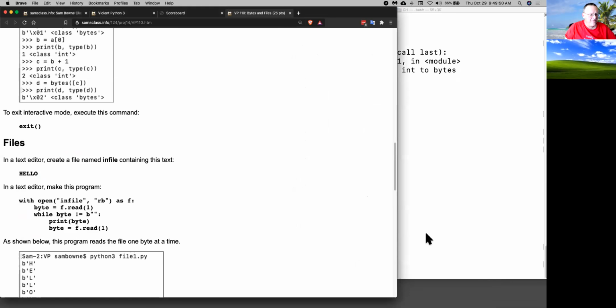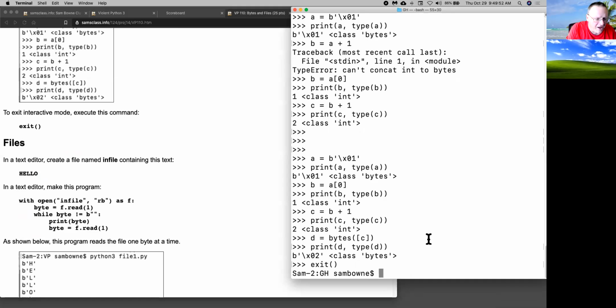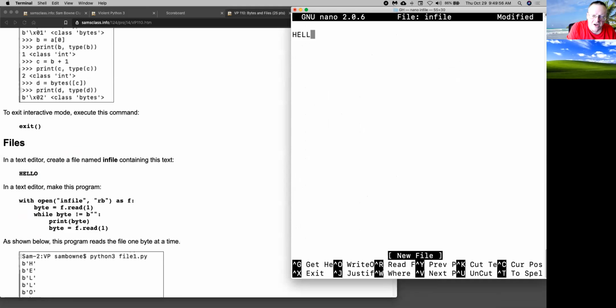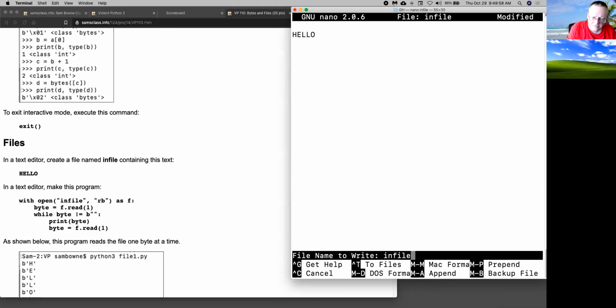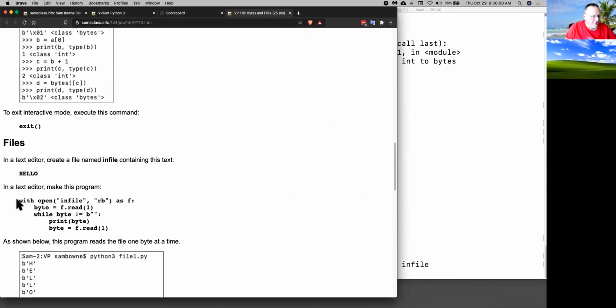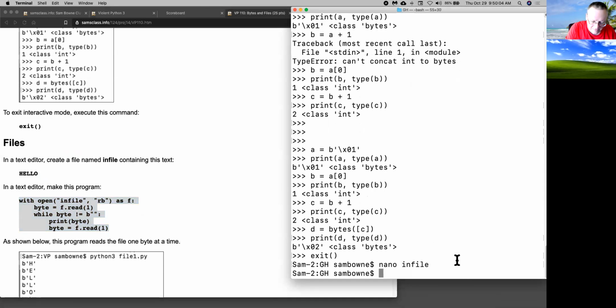So let's make a file here. I want to make a file, infile, so nano infile. And I put in there hello. And now I make this program, which is going to be, say, readfile.py.